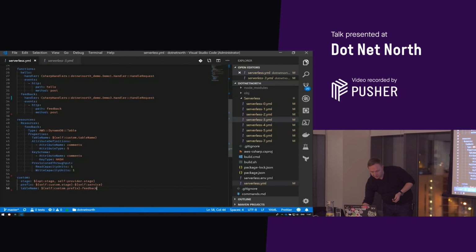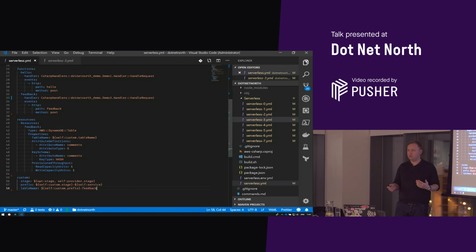I've also defined a resource here. So I've got an AWS DynamoDB table. This is really simple. It's probably not correct best practice and whatnot. But I've defined an attribute of comments. And I've given it a really low provisioned throughput just so it doesn't cost too much to keep that going. There is auto-scaling throughput for DynamoDB now, which is probably something to think about if you don't quite know the cost models that you want around your DynamoDB tables.